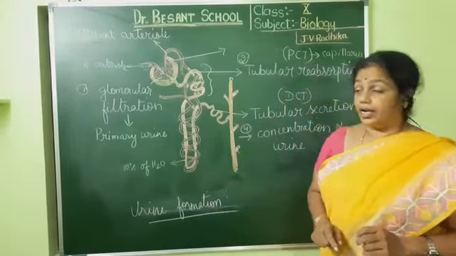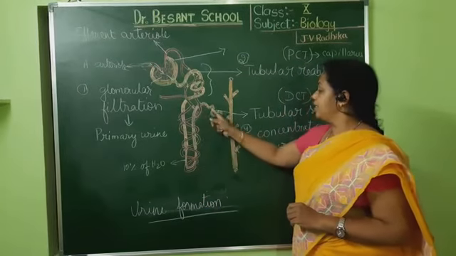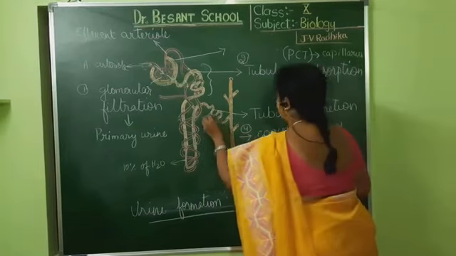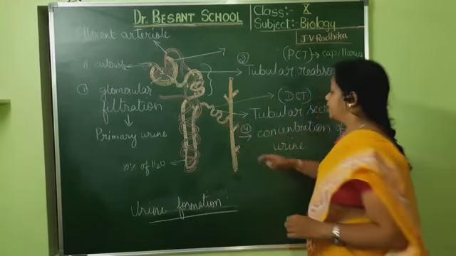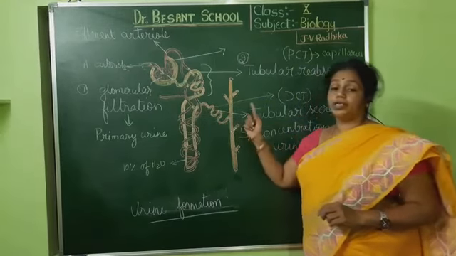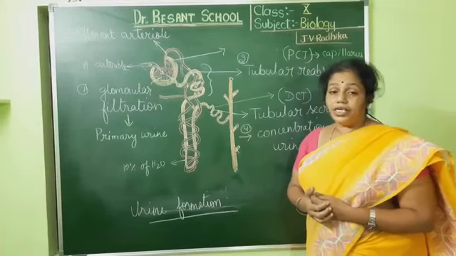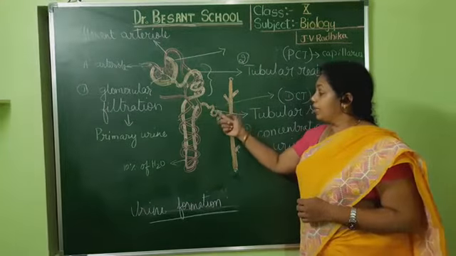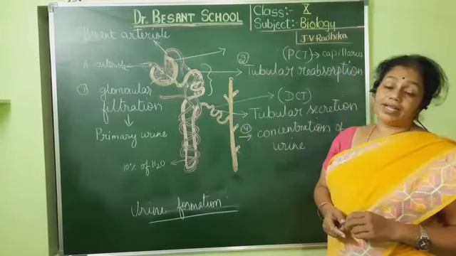Now after that, as the urine passes through, it reaches the DCT, the third part. This whole thing is called the DCT, you know that, isn't it? Here in the DCT, finally it has to be thrown outside the body. The urine is almost formed. Now the body will check whether any more waste is there. Whatever waste is there will be given back to the blood capillaries.